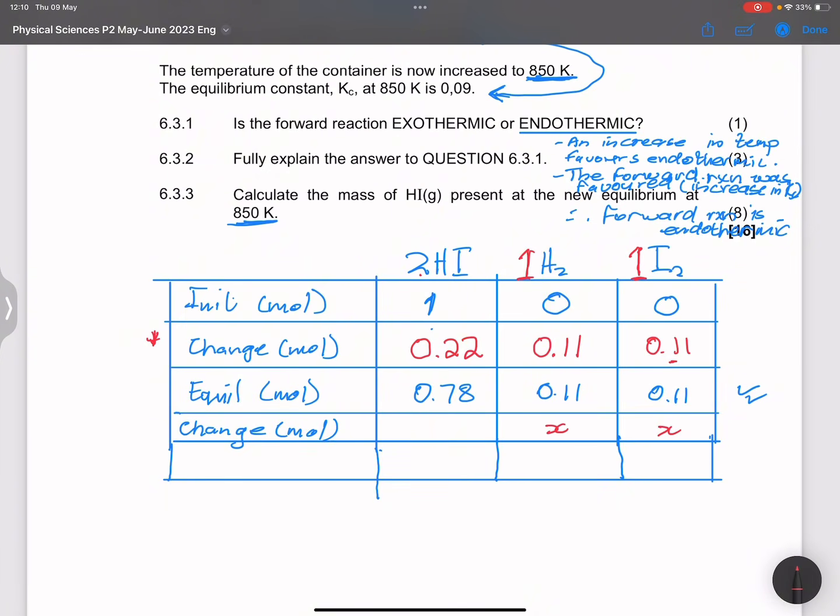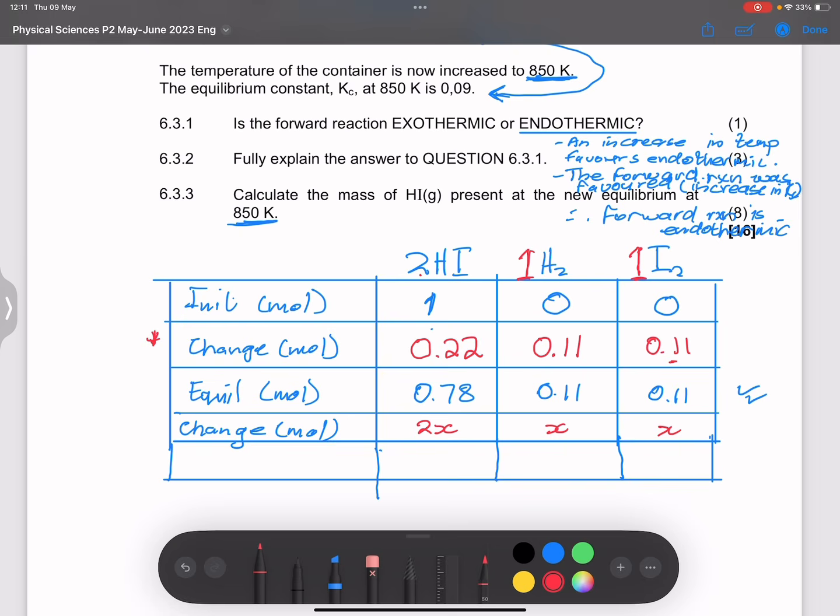And so the amount of hydrogen iodide would have changed by 2x. And I know that I favored the forward reaction. So how much do I have at equilibrium? I started with 0.78. I used 2x, so this would be 0.78 minus 2x.